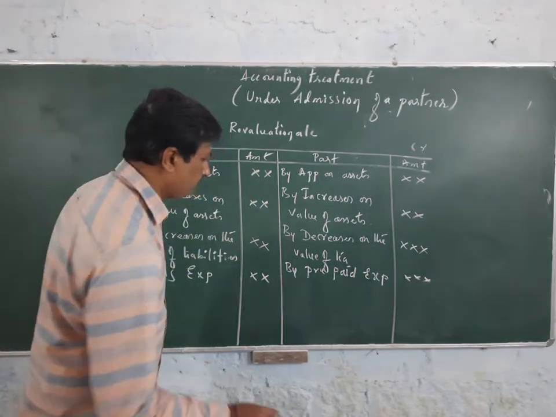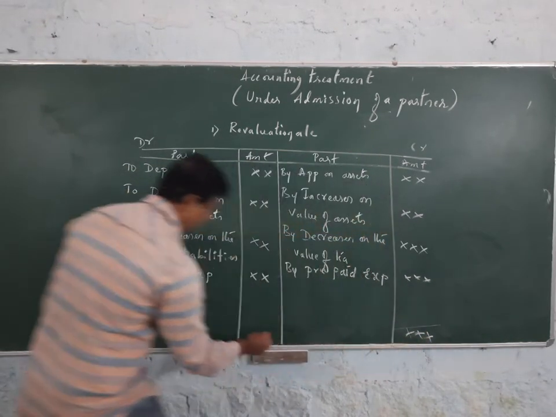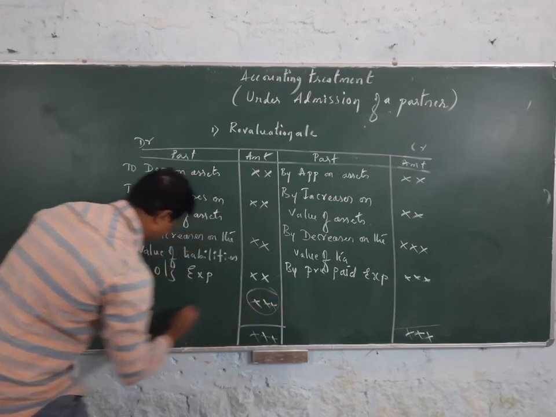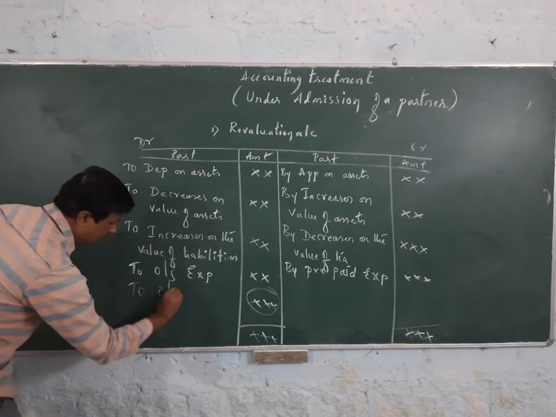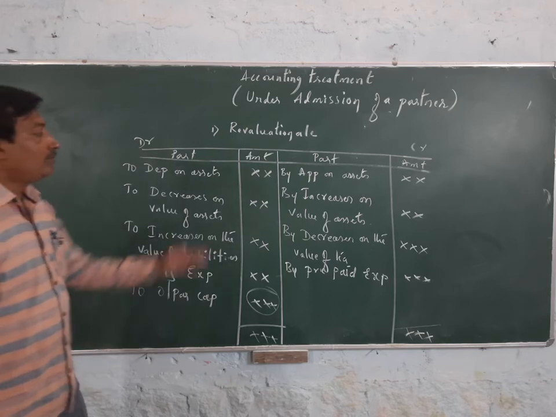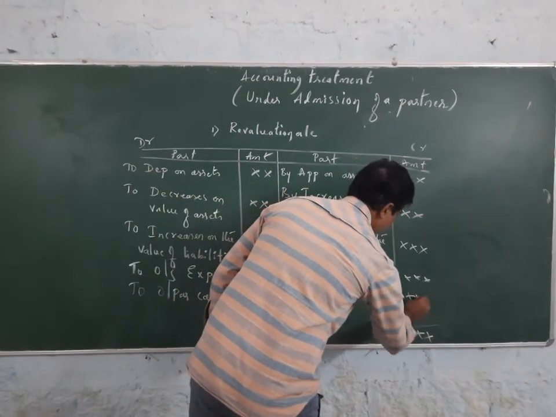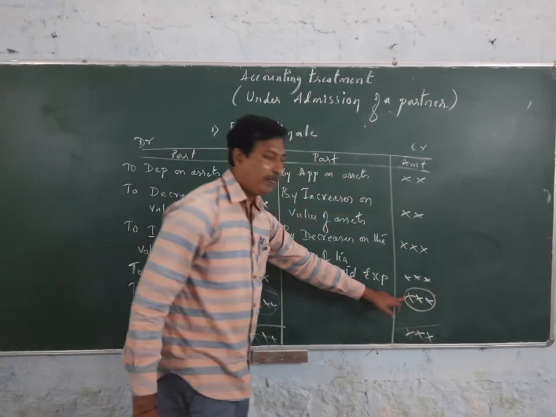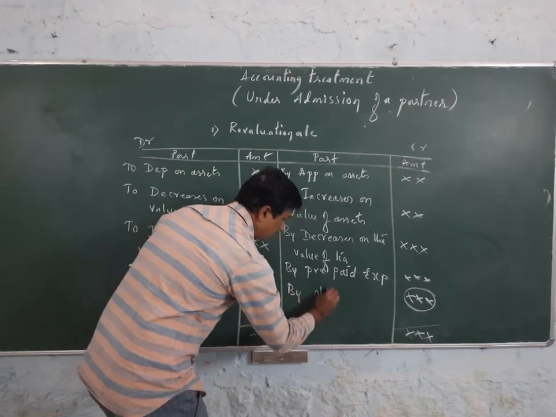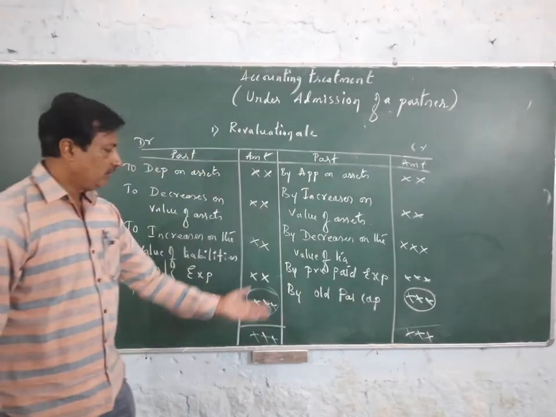How to close it? If there is a larger balance on the credit side, so there is a profit. The difference, this profit, will be transferred to the old partners' capital accounts. If there is a larger balance on the debit side, there will be a difference on the credit side, and this is called a loss, and again this loss will be transferred to the old partners' capital accounts only.